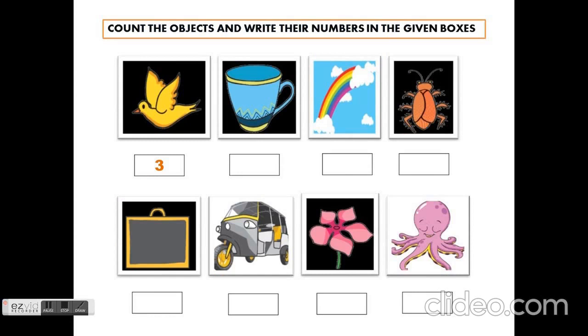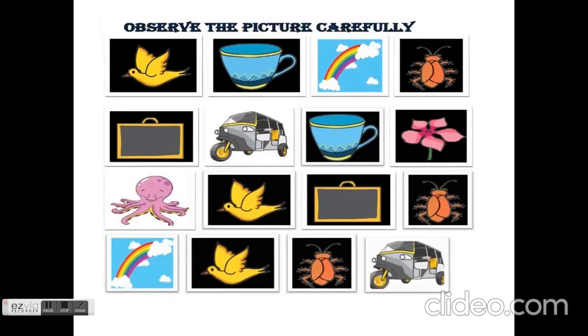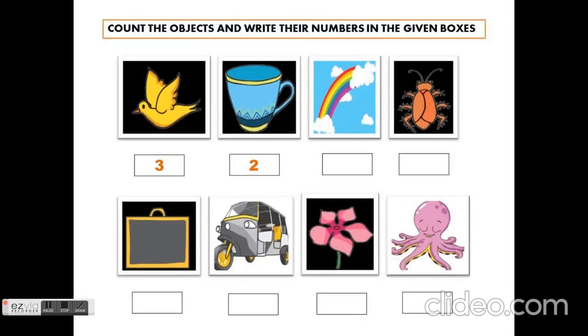Let's see how many cups are there. In the first line you can see one cup. In the second line you can see another cup. In the third line there is no cup. In the fourth line no cup. So total how many cups are there? 2 cups. Total we have 2 cups.